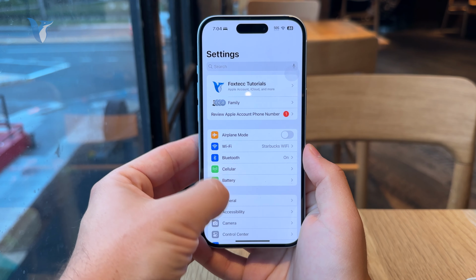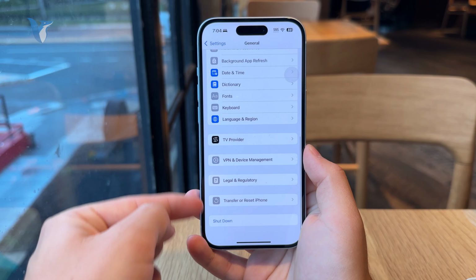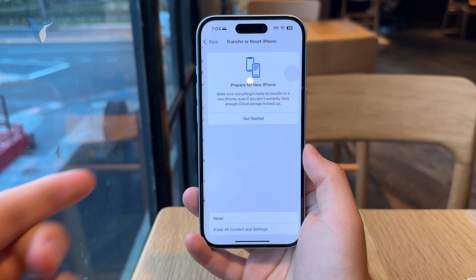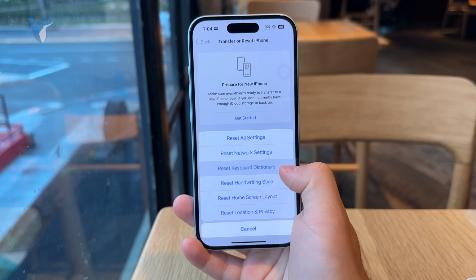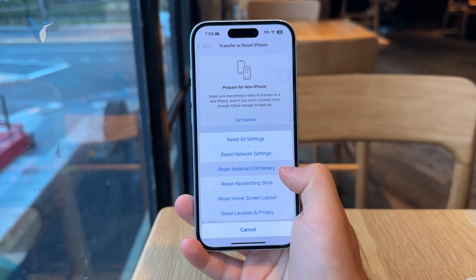Outside of that, what you can also do is go to your settings, then General, and at the bottom we have Transfer or Reset iPhone. When you click on Reset, you can reset the keyboard dictionary. Plus, if you really want to, you can also reset all settings.